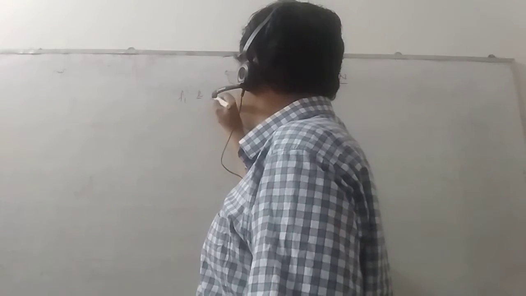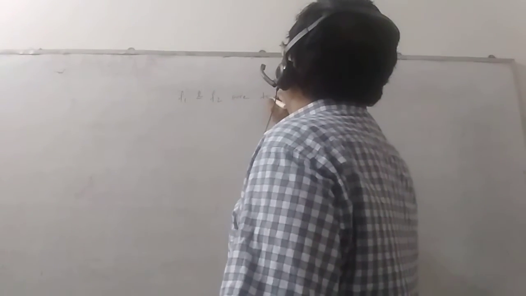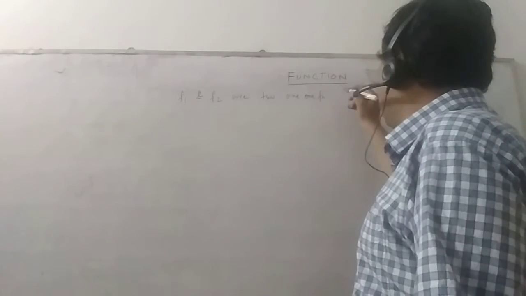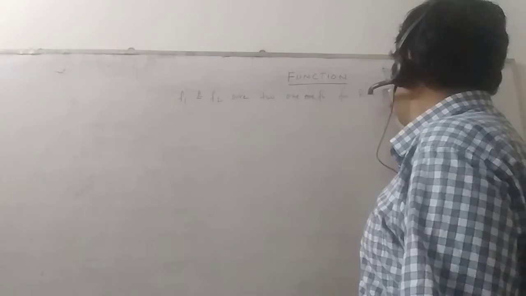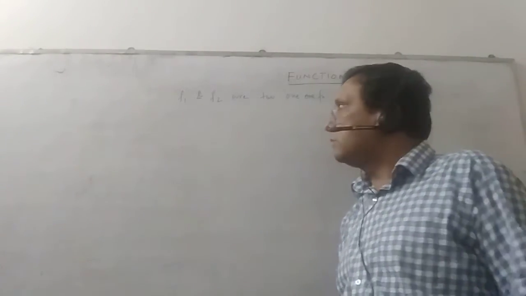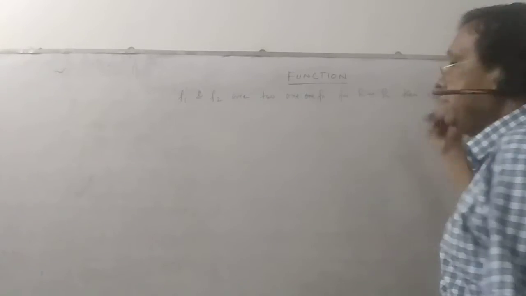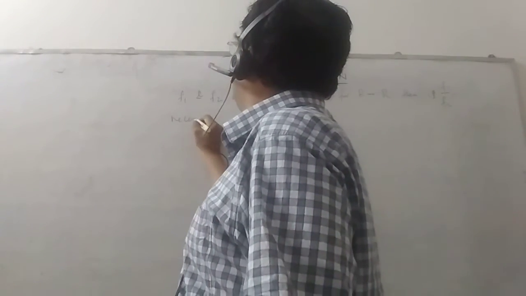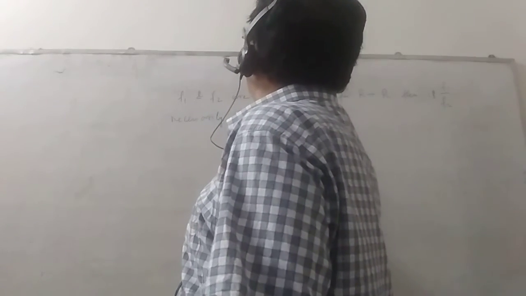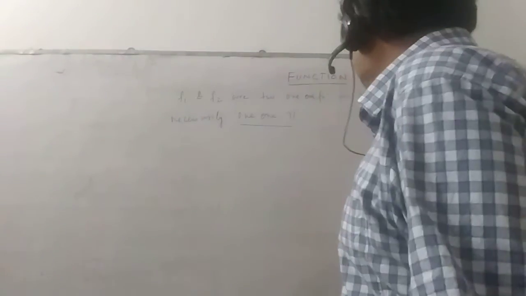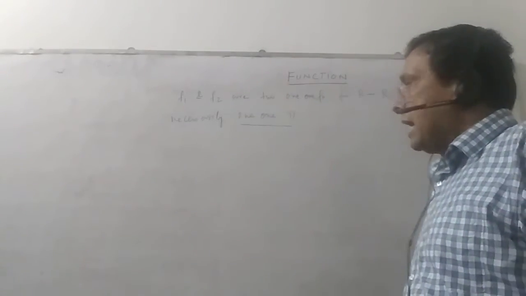Suppose f1 and f2 are two one-one functions from real numbers to real numbers. Then the question is: is f1 by f2 necessarily one-one? If f1 and f2 are two one-one functions from real number to real number, then can the division of these two functions, f1 by f2, be one-one?